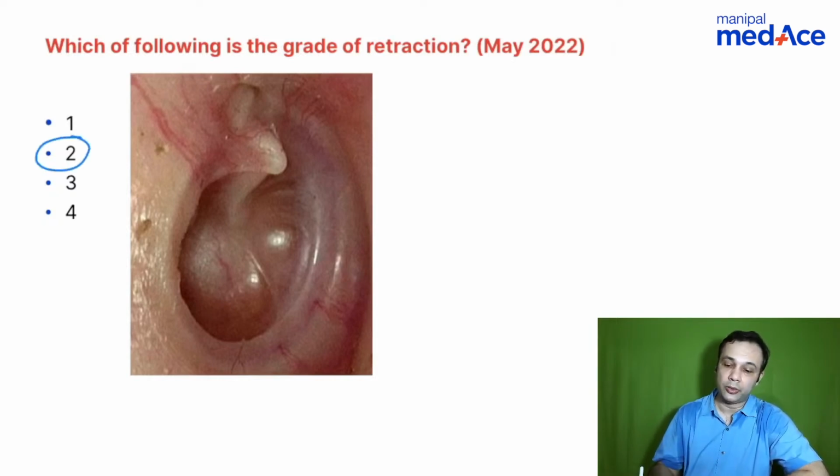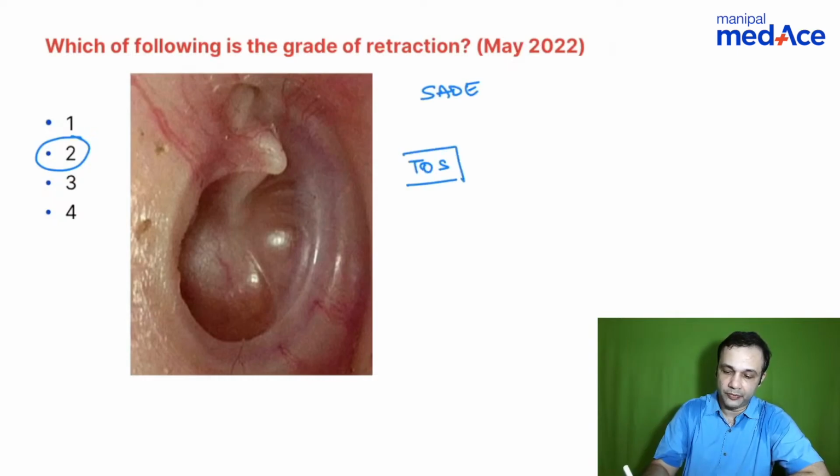So why is the grade 2? Okay, so you have two important classifications here. One is the Sade classification for pars tensa and the Tos classification for pars flaccida. So when you talk about Sade's classification for pars tensa, you have 1, 2, 3 and 4.